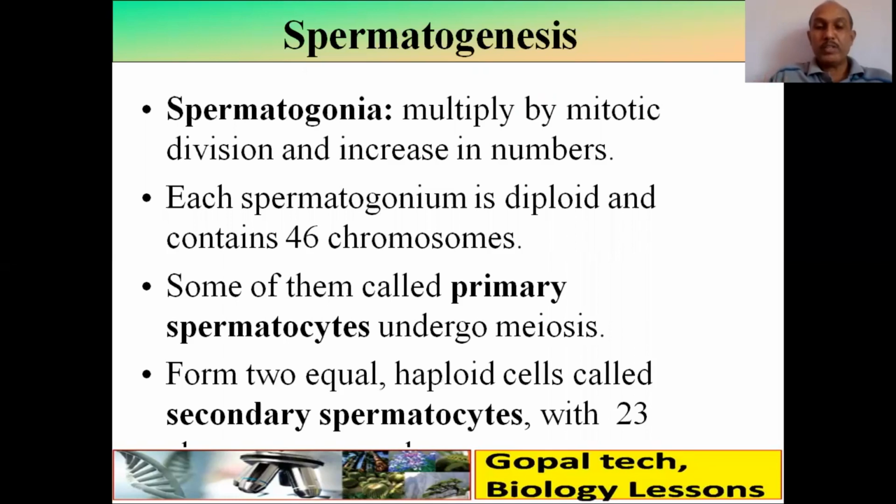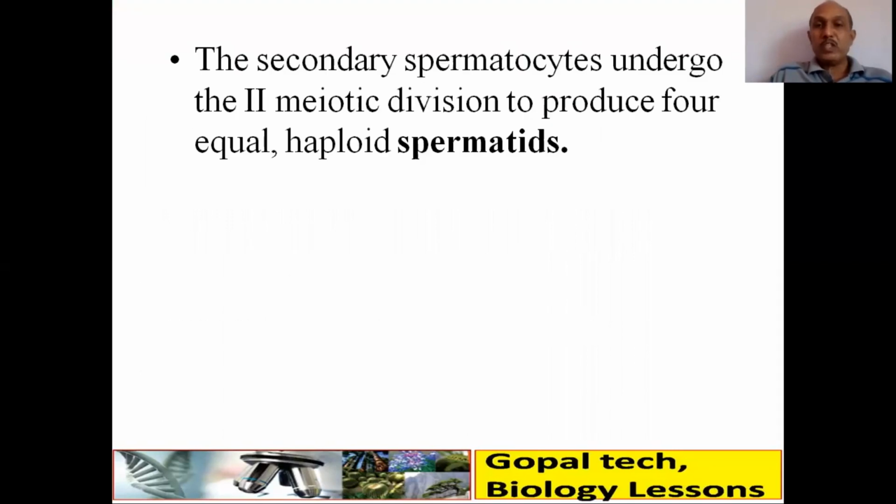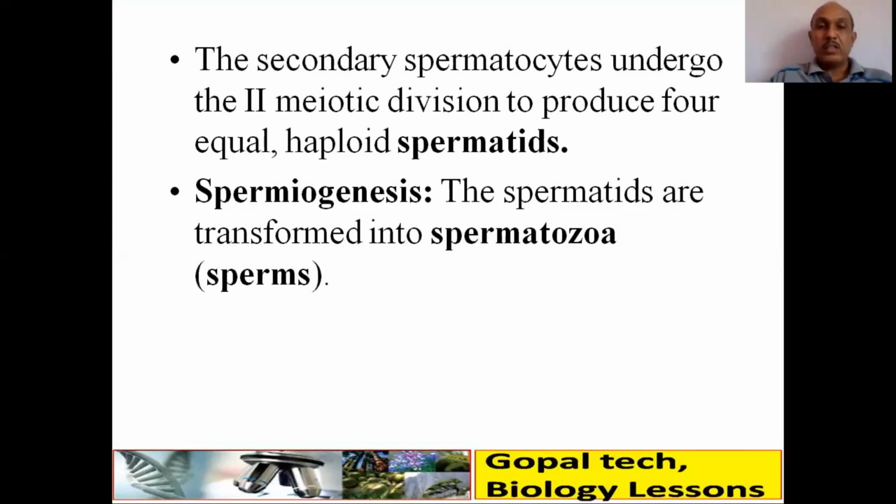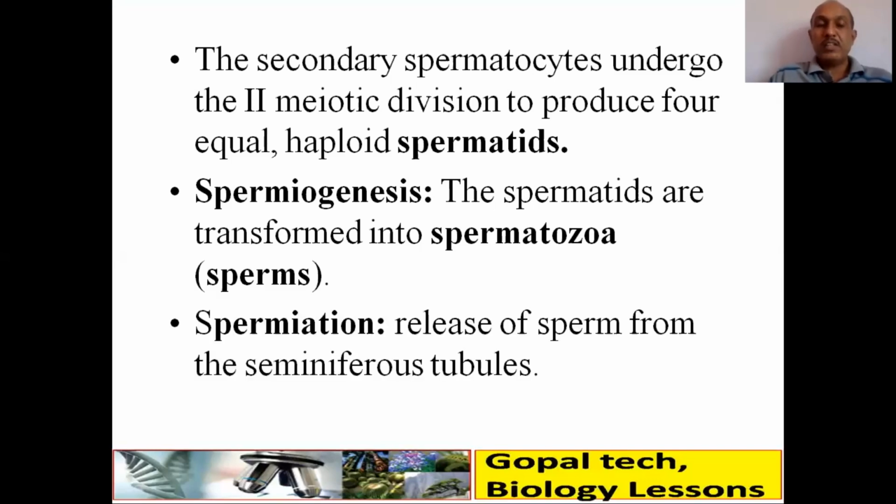They form two equal haploid cells called secondary spermatocytes with 23 chromosomes. The secondary spermatocyte undergoes second meiotic division to produce four equal haploid spermatids. These spermatids undergo differentiation, that is called spermiogenesis. The spermatids are transformed into spermatozoa, sperms. Then there is spermiation, that is a release of sperm from the seminiferous tubule.